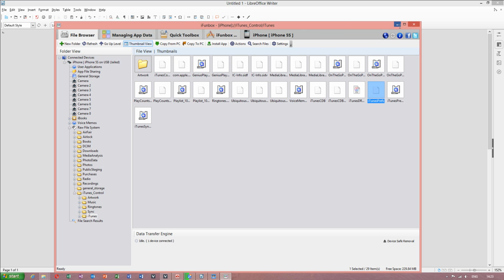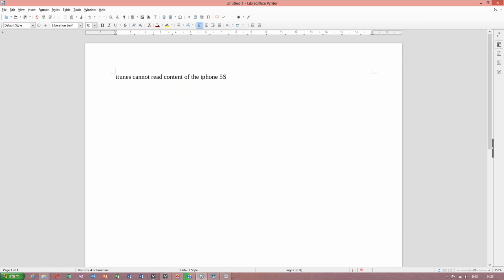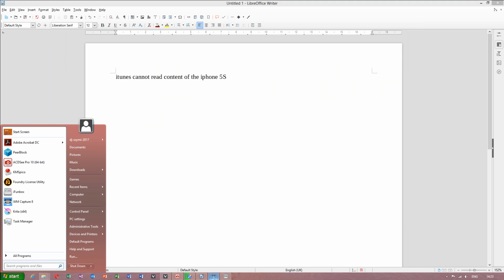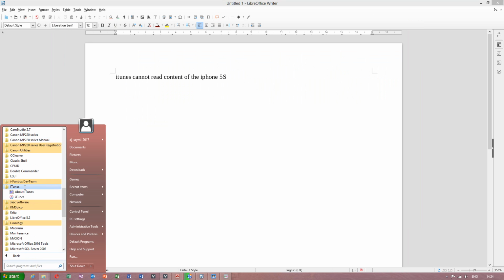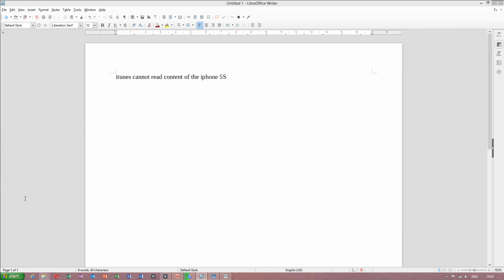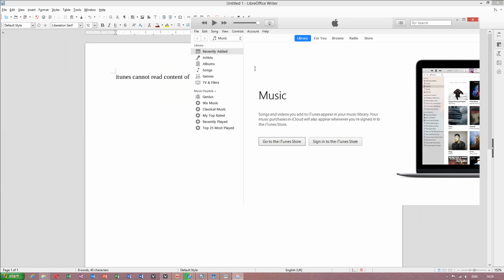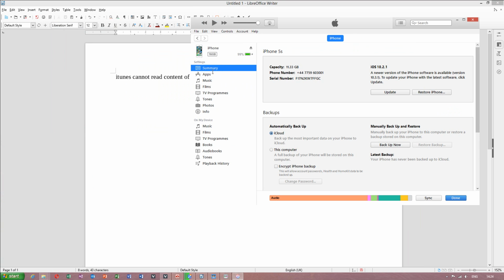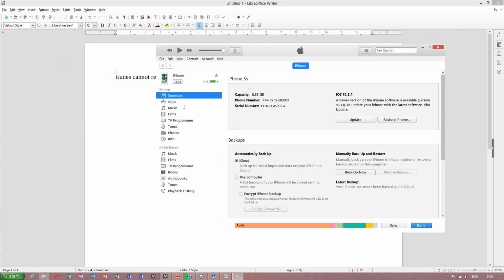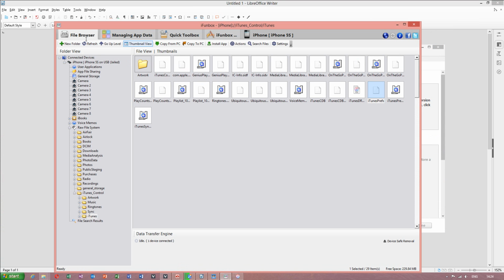I hope that this will fix your error, because I must show you. I will open up my iTunes. Before, iTunes was telling me to restore this phone, but I didn't want to waste my time. It was telling me to go to summary view and restore iPhone, but I was researching. It's not necessary. This utility is great.